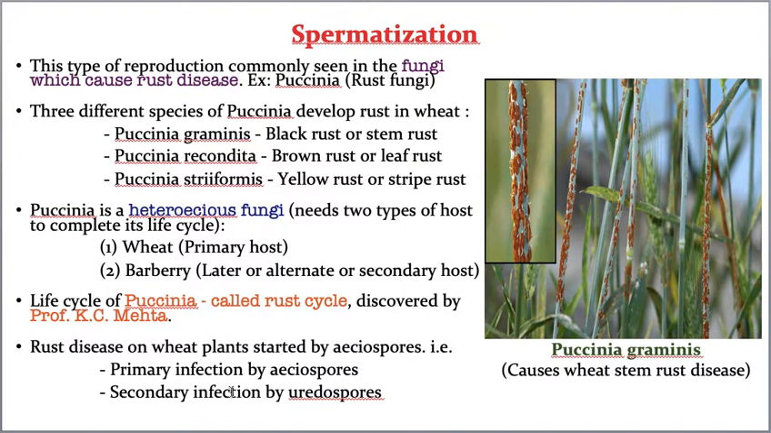So this is all about spermatization. Hope you understood. And Puccinia is a very, very important example of rust fungi, rust disease. So please remember this spermatization. Now let us go for various examples of basidiomycetes.